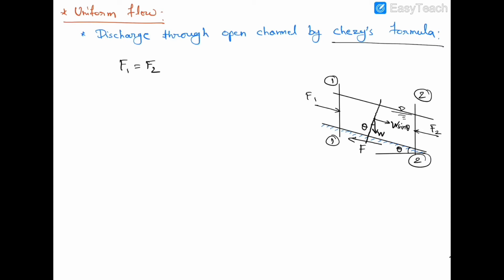So based on the second law of Newton, F is equal to ma. If acceleration is 0, it means the summation of all the forces in the fluid mass is 0. Okay, so how many forces are acting here? F1, F2, we need not consider these forces. The weight of the fluid in the direction of flow and the frictional force, which is acting opposite to the direction of flow. So W sin theta in the direction of flow minus F, this is frictional force, is equal to 0.